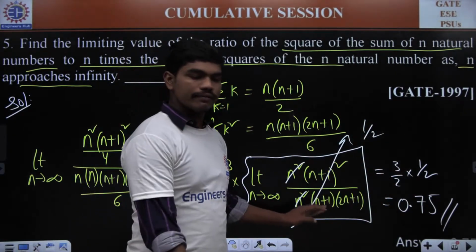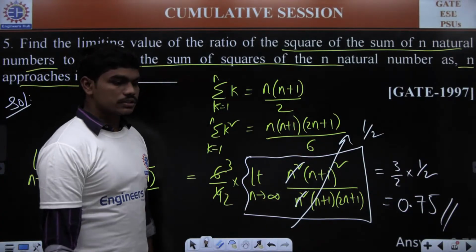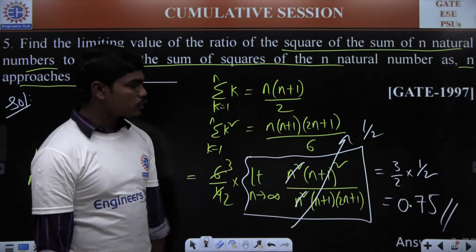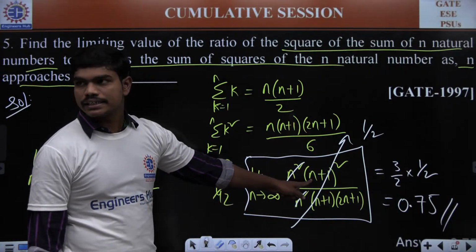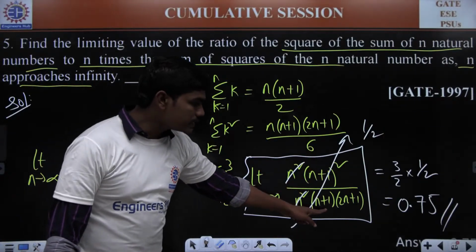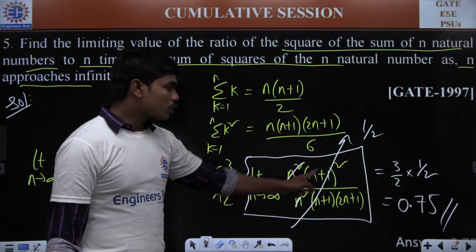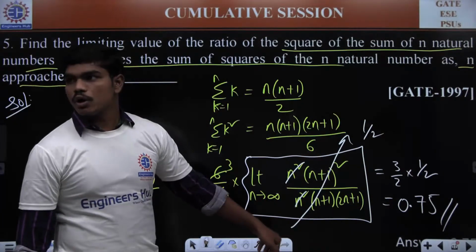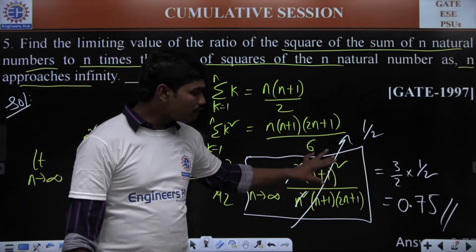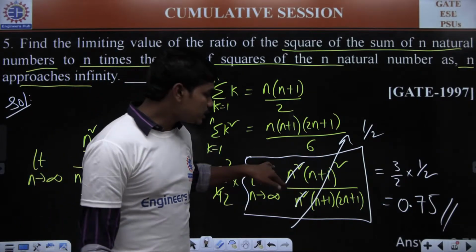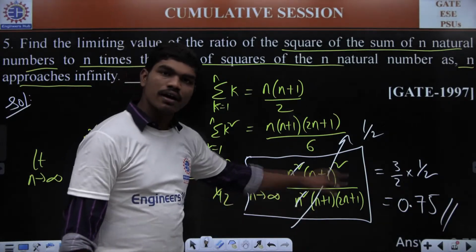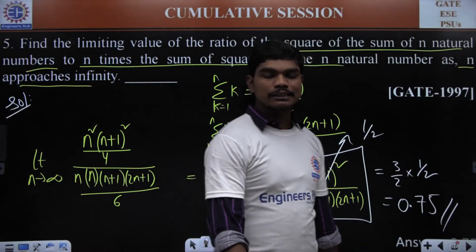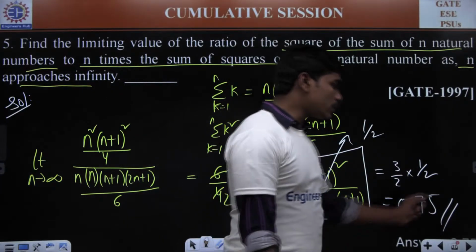Okay, so this is all we have seen in these questions. By looking at this limit itself, you can clearly say the answer is 1 by 2, because whenever you expand this, the highest degree term that comes here is n square, and similarly the highest degree term here is n square. But here the coefficient of the n square term is 1, and here it is 2. And we know whenever n tends to infinity, if the degrees of both numerator and denominator are the same, then the ratio of the highest power coefficients is the value of the limit. We have seen this. Can you all recall this? Yeah, I think you can recall this. That's why you have answered this correctly. So 0.75 is the correct answer.